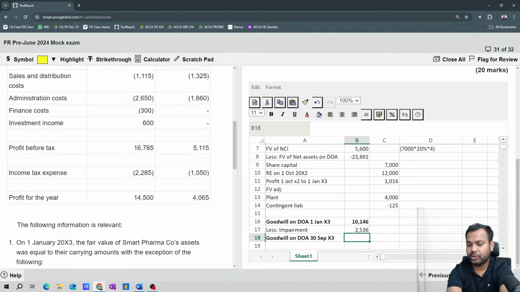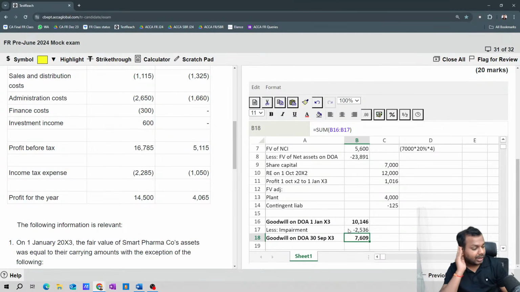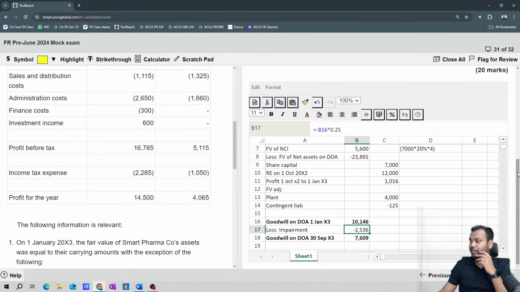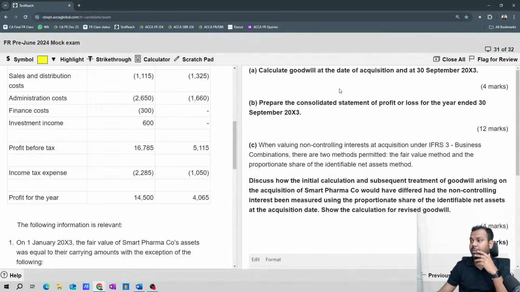So this is 7,609. Is it clear, everyone? Come on, guys, tell me, is it clear till here? Okay, now we have solved the first requirement, 4 easy marks.